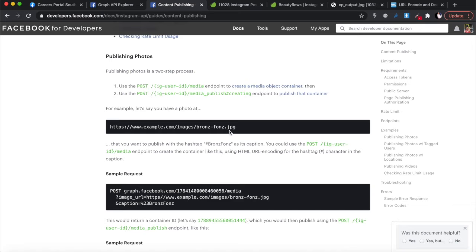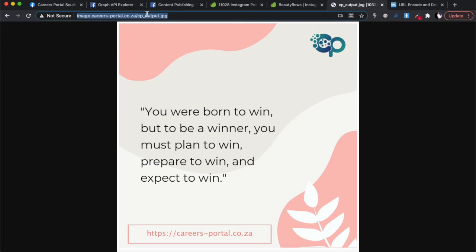For that, I just quickly created one. It's this one over here. This is where we're going to be hosting our images. We created this location, this domain last week when we did the video on Facebook, because Facebook requires you to do the same thing. So we're just going to work off the same domain.